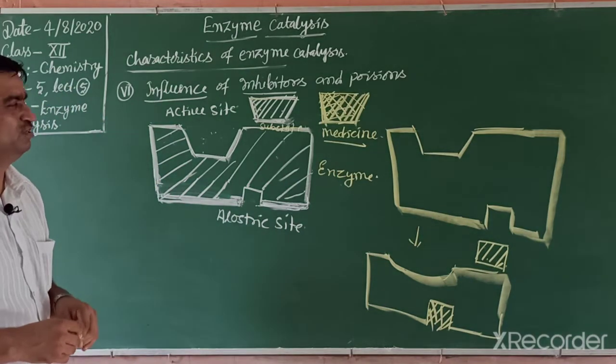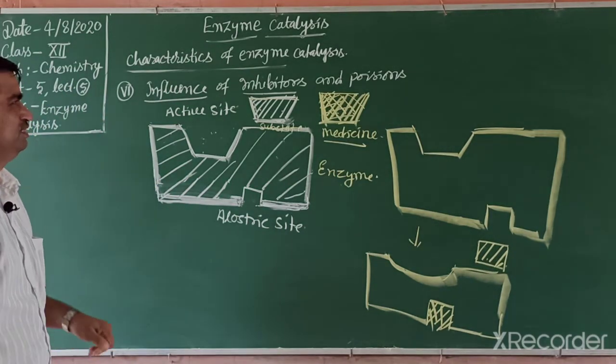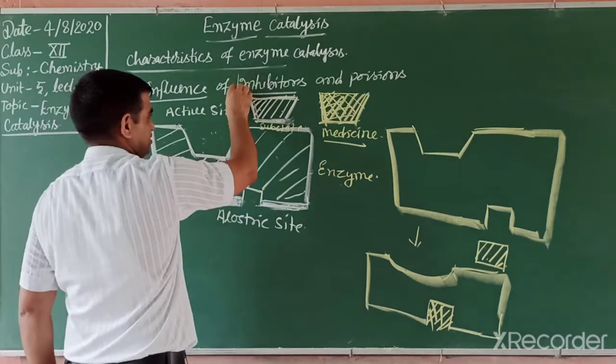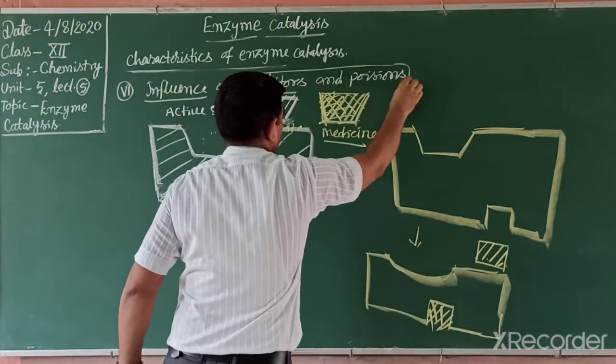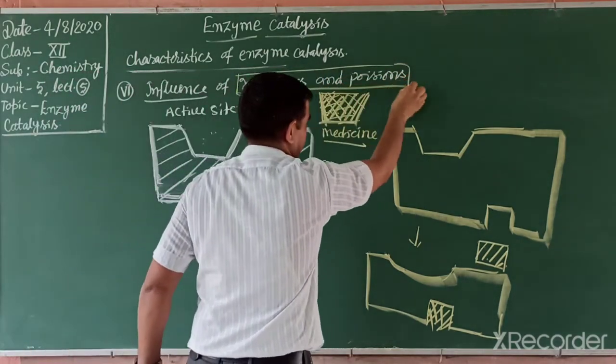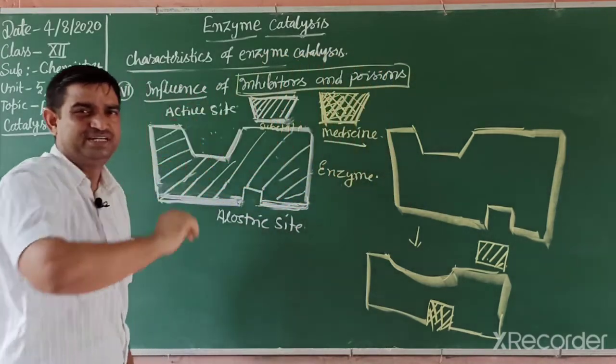How do enzymes perform? So these are inhibitors. Inhibitors and poisons are those substances that decrease the speed of reaction. How do they decrease it?